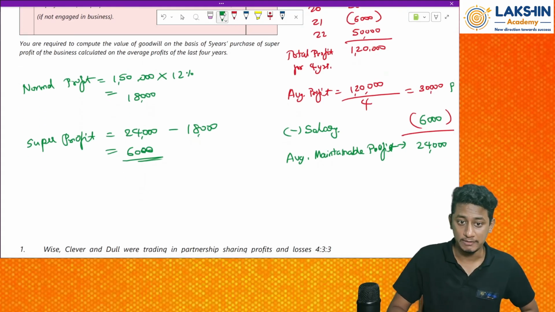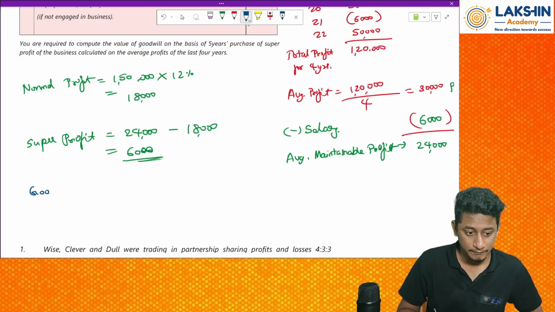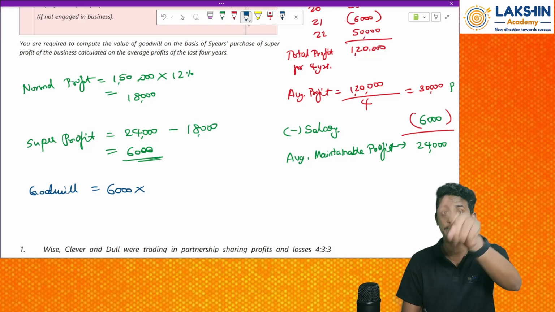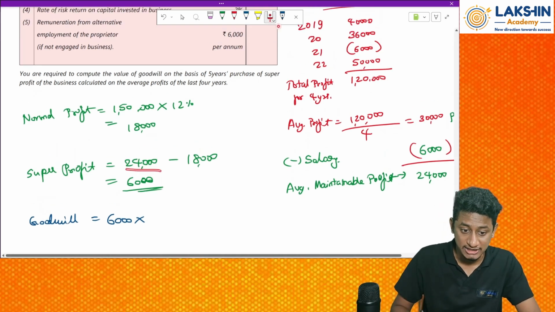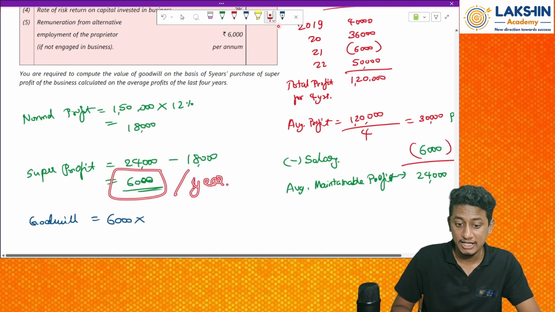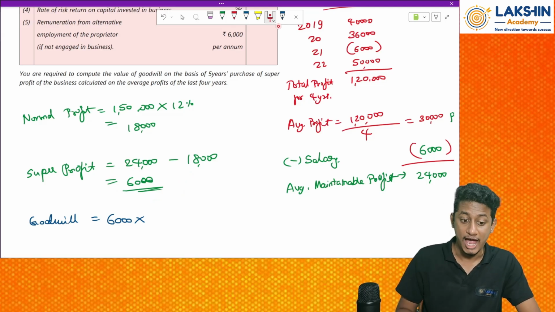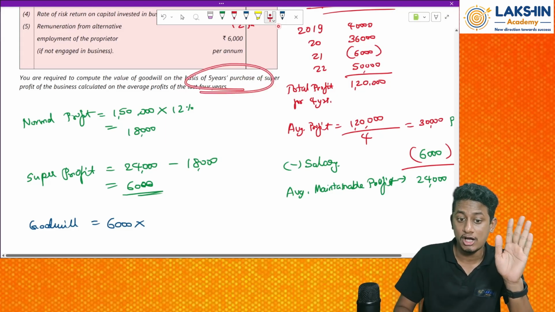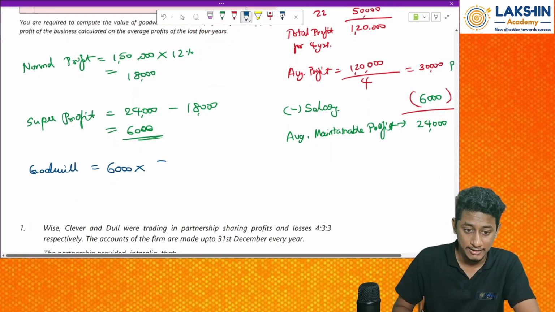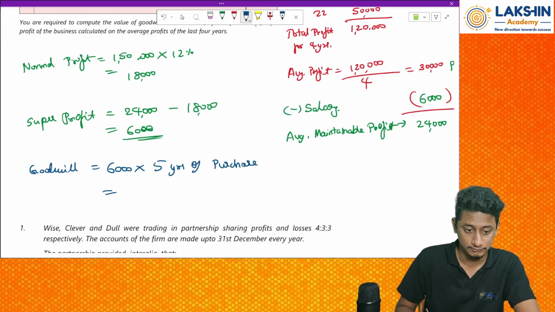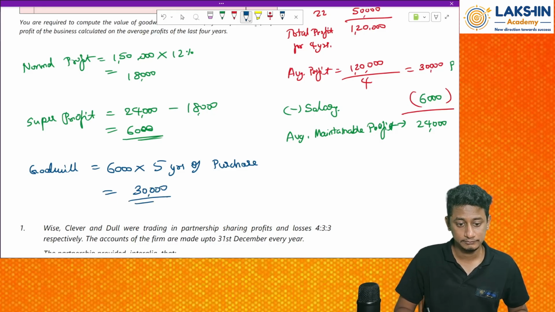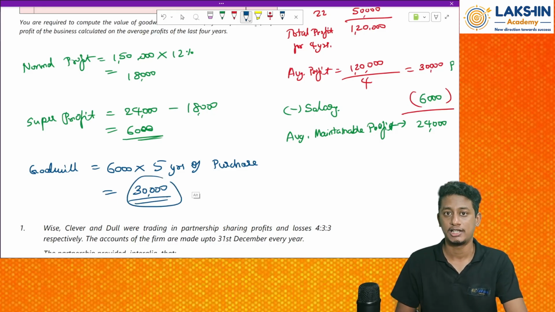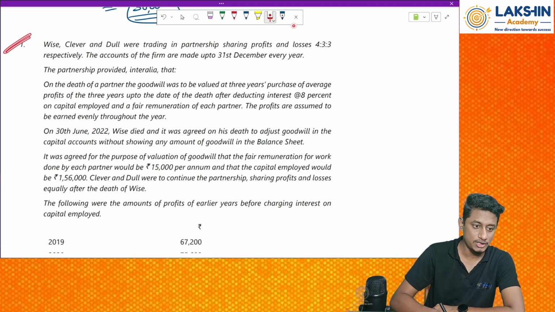No. How to find goodwill? Goodwill will be 6,000 into number of years of purchase. For how many years am I purchasing it? Because this profit is on a per annum basis, I need to find it for 5 years of purchase. So multiplied by 5 years of purchase, that will be 5 6 30. So 30,000 is my goodwill. Clear?